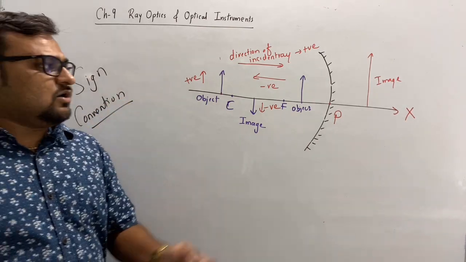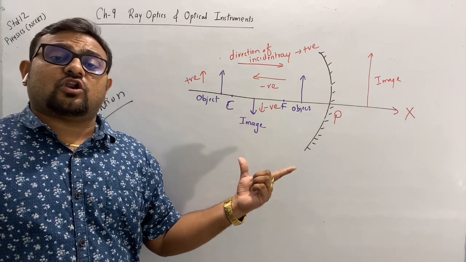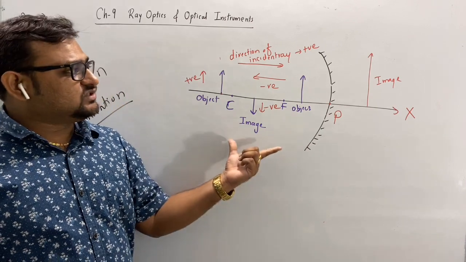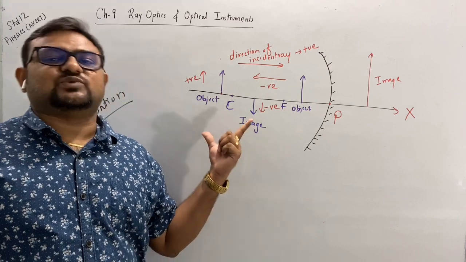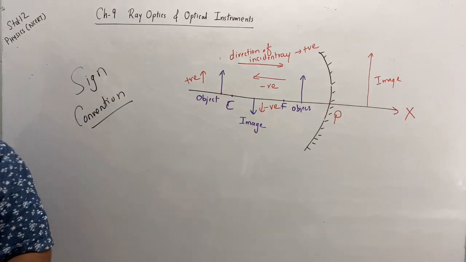Now, this will be the same for concave and convex mirror also. We will use the same sign convention for both convex mirror as well as concave mirror. So just go through this topic.